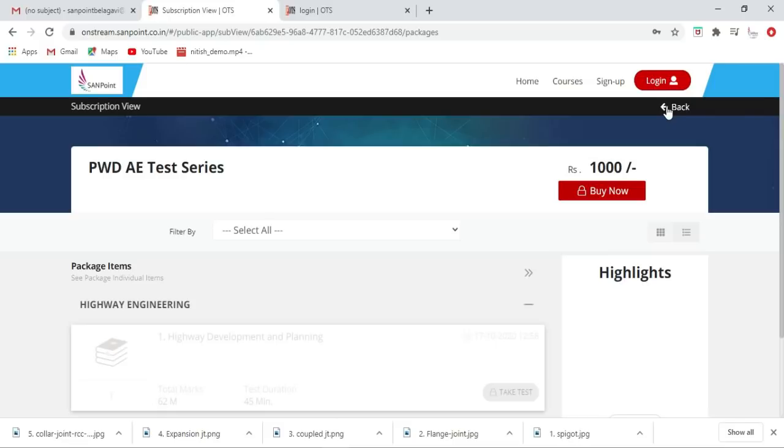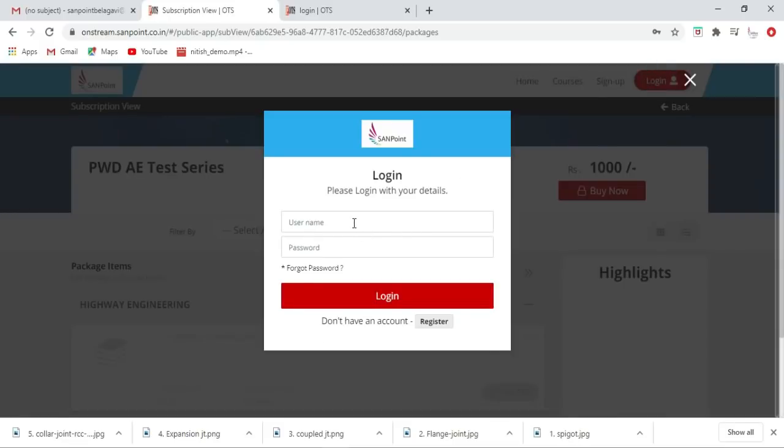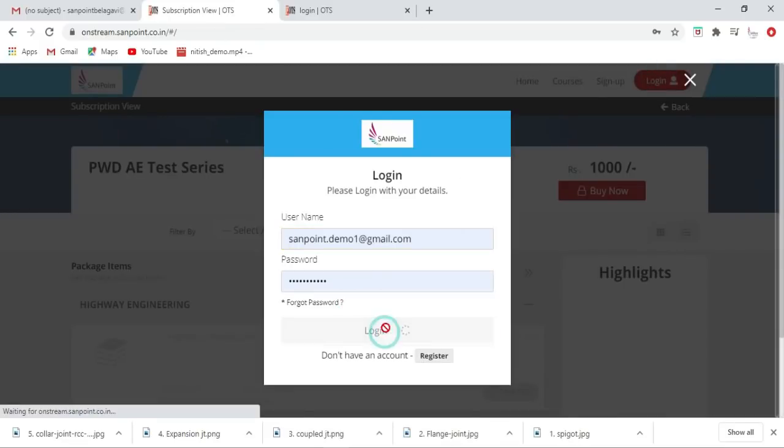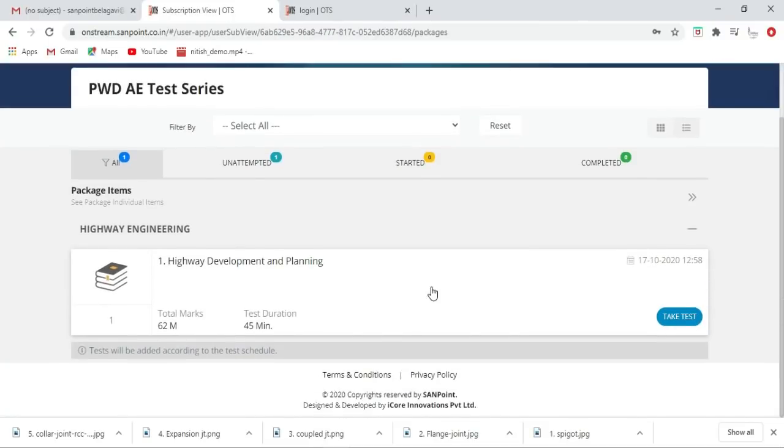Now as I already have the login credentials, here I will straight away use the login credentials and open this. So now, as I was telling you earlier, highway development and planning. So this test is already available to you, and all the statistics is visible here. Unattempted tests, how many are there? One test is there, because only one test we have uploaded. You haven't started any test, neither have you completed any tests. So each and every statistic is visible to you.